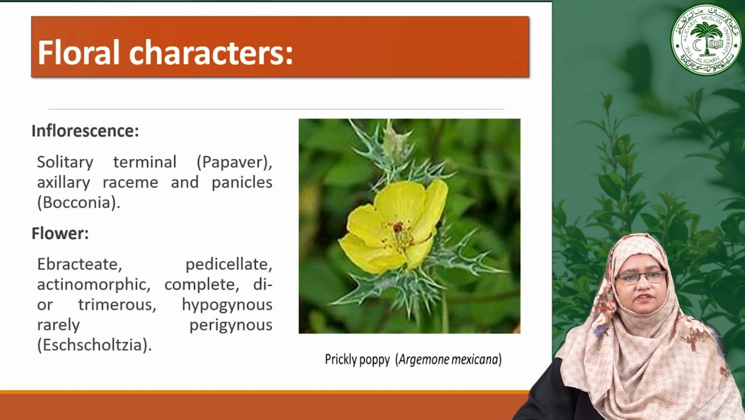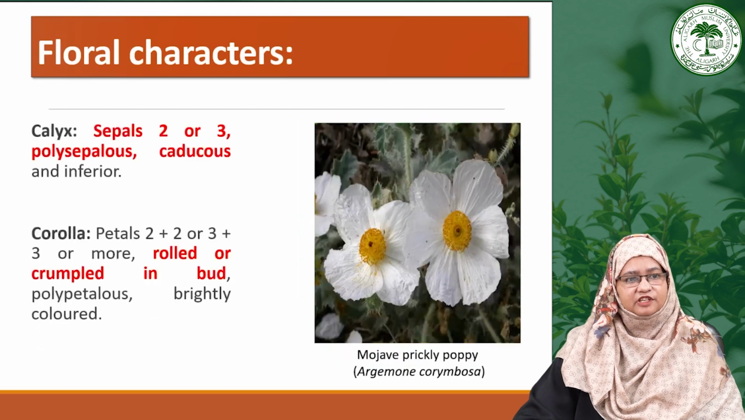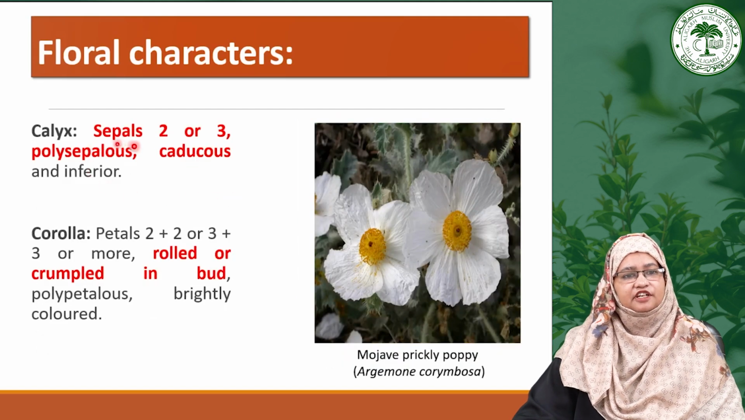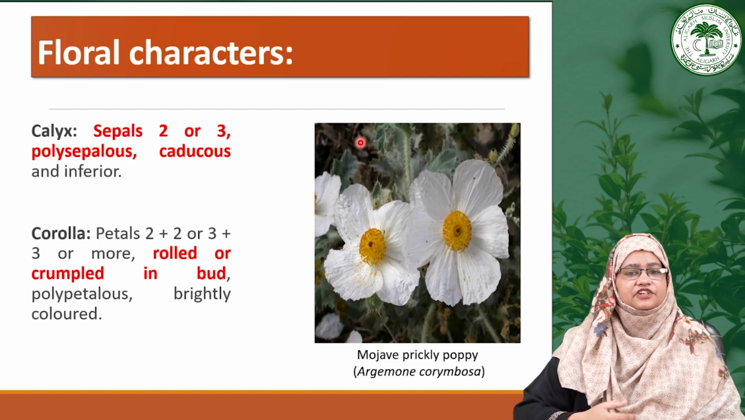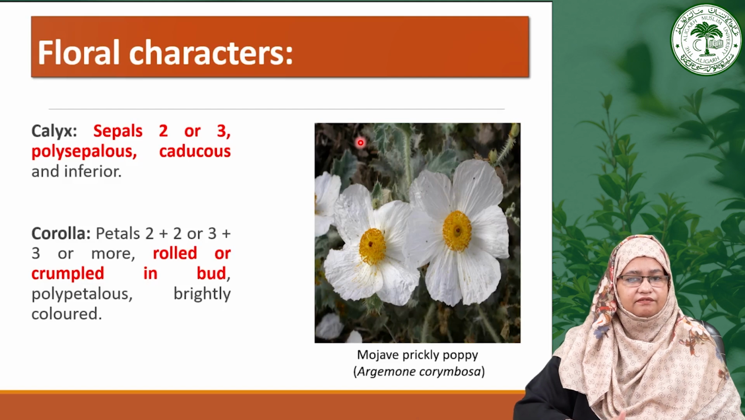Now moving towards the next floral part of this particular family, that is the calyx. The calyx is represented by either 2 to 3 sepals, and all of them are polysepalous and caducous in nature, that means they will be shed at early maturity of the flower.